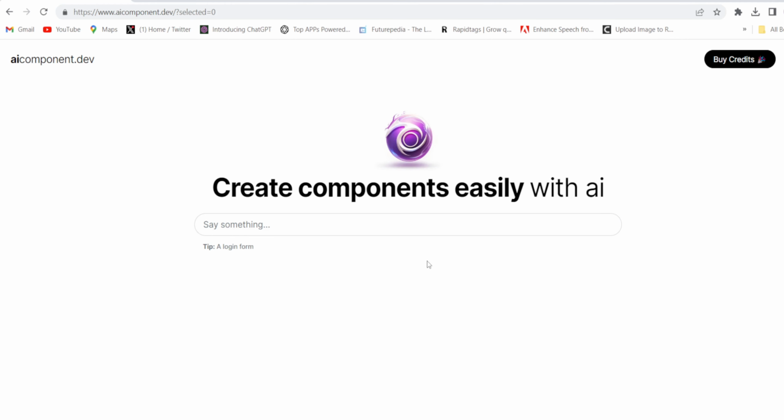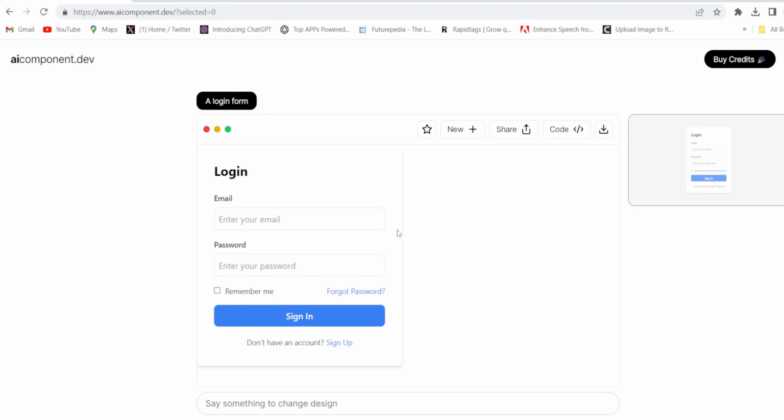Firstly, you will have to come to this website ai-component.dev. Here you will have to search any kind of component you want. Even they have given a tip, a login form. So let me search a login form. Let's see how it works. See, in a few seconds the login form is ready, guys.